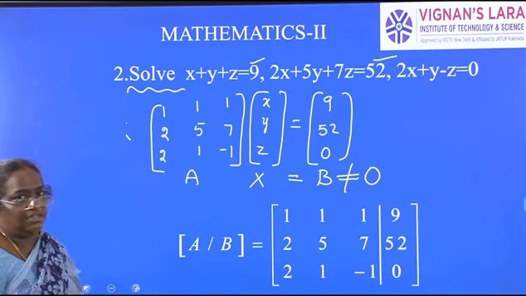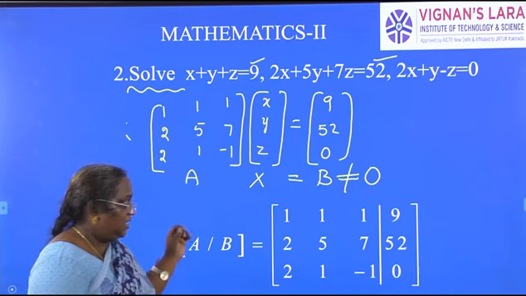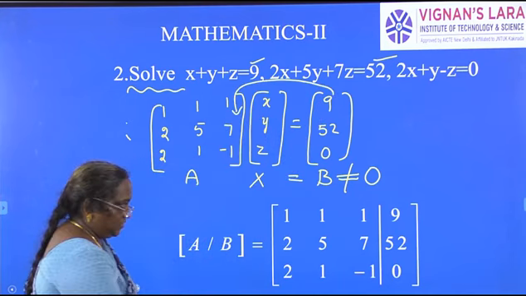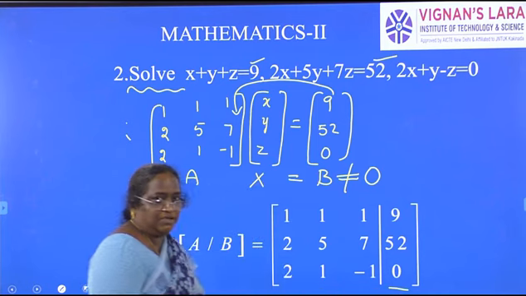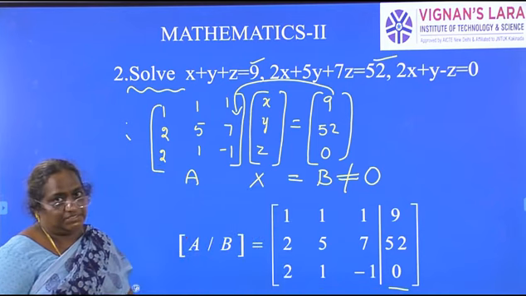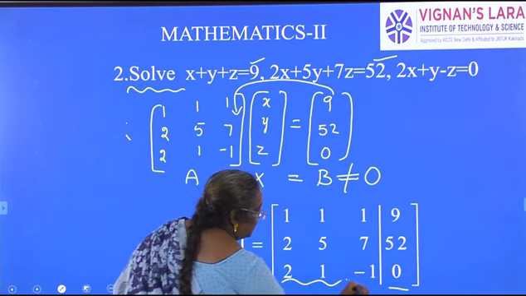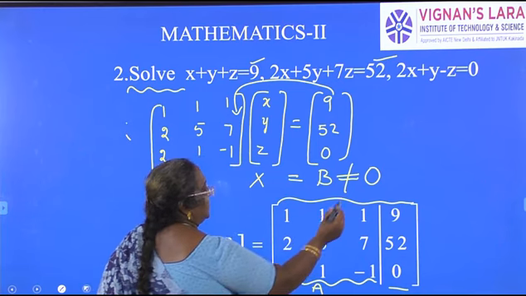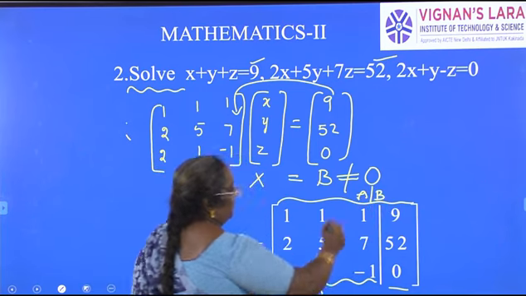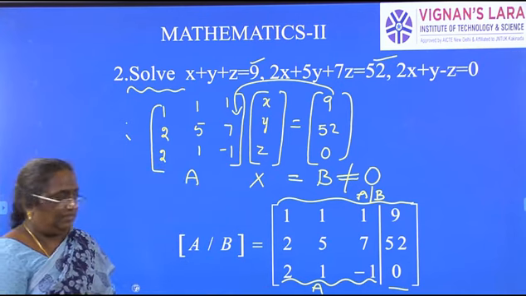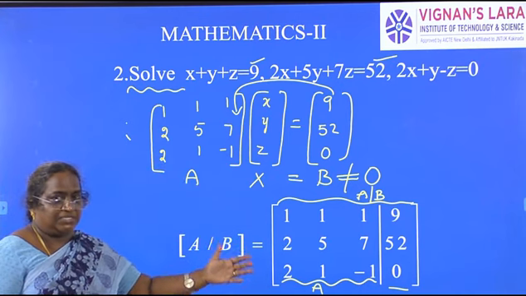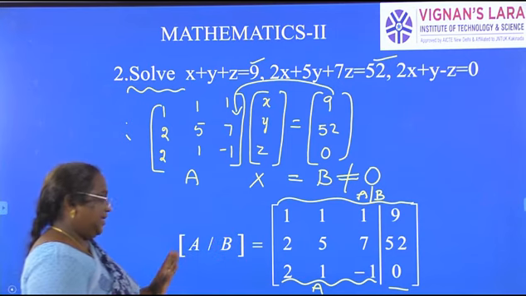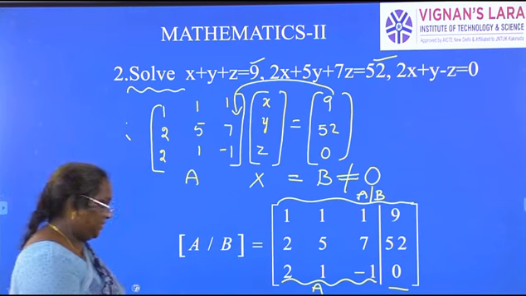So now we will write the augmented matrix. What is an augmented matrix? Simply, we will add matrix B as another column to matrix A. That is what we have done. We just separate it with a line to note the difference. Up to here it is matrix A. The entire thing is the augmented matrix. We are adding one column to matrix A, so that is called augmented. So now our aim is to find the rank of this augmented matrix.